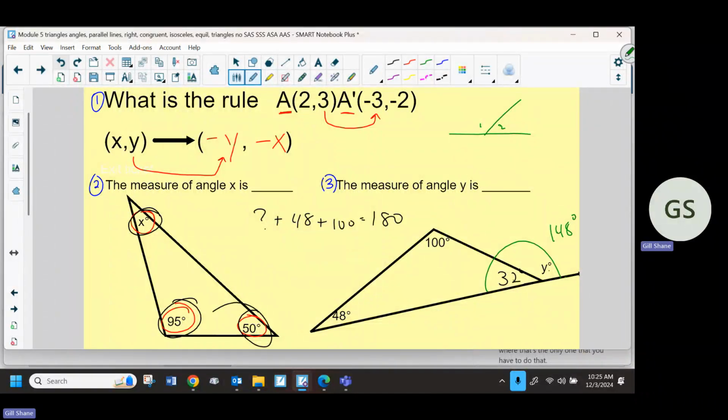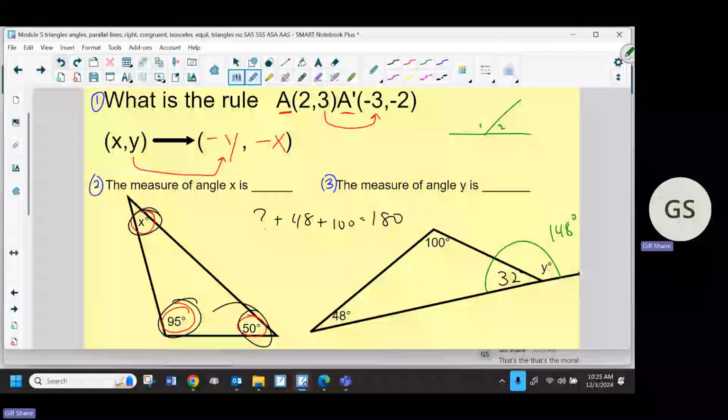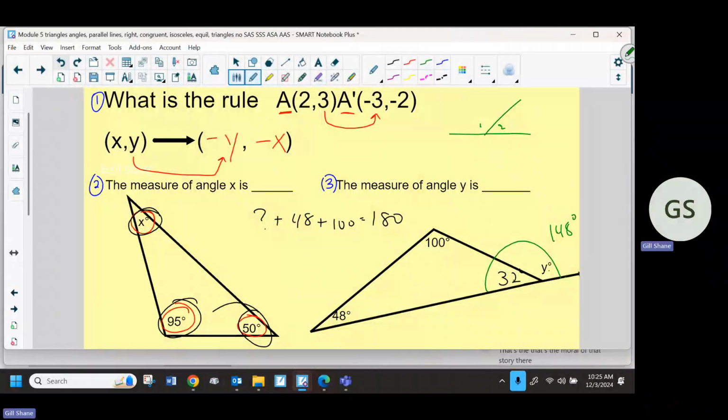But again, do what you know. That's the moral of that story there. All right. Any questions on any of that? That's your Friday quiz. Those three concepts: three interior angles, one exterior angle, linear pair is also on there.